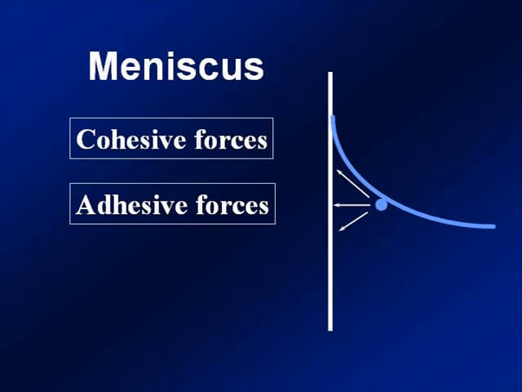A meniscus in a graduated cylinder or beaker is also caused by these cohesive and adhesive forces. As the water molecules are attracted to each other, they are also attracted to the surface of the glass. So the cohesive and adhesive forces pull the water up the side of the beaker or graduated cylinder.